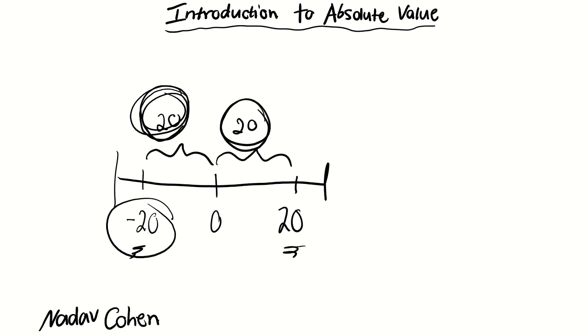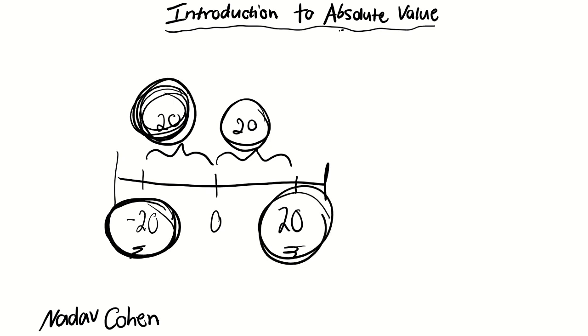But that's a whole different topic or concept you're going to discover way deep into your high school career. But when we use absolute value, we look at the positive value. So if I said, what is the absolute value of negative 20? It's just 20. If I said, what's the absolute value of 20? It's 20. Absolute value is just the distance from 0 in positive terms.